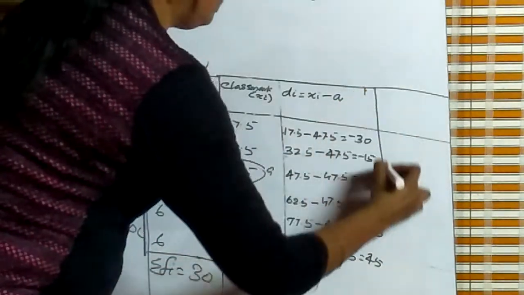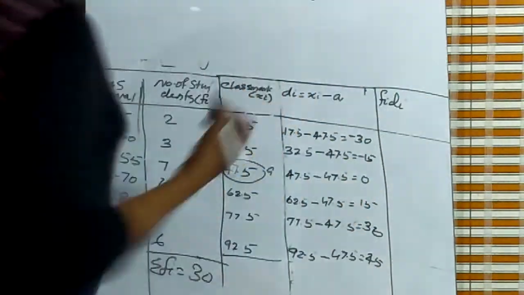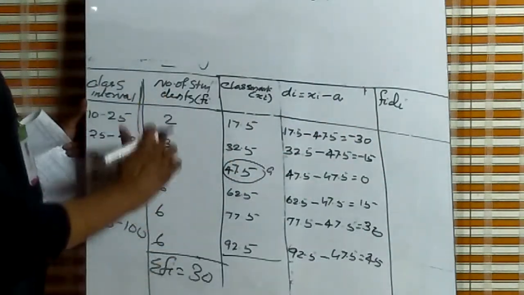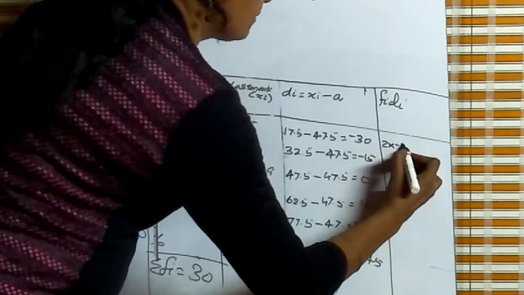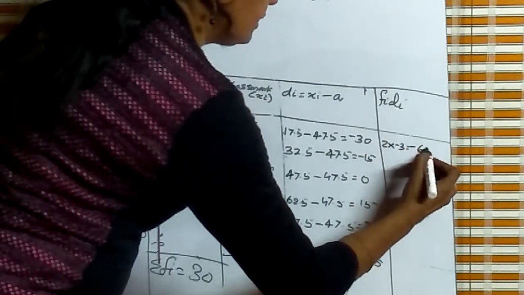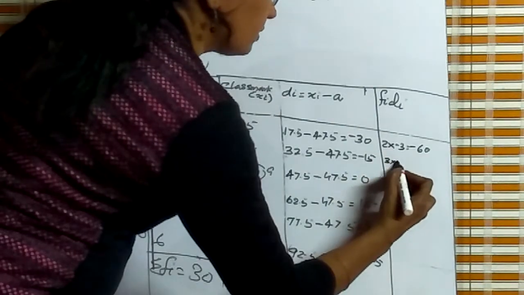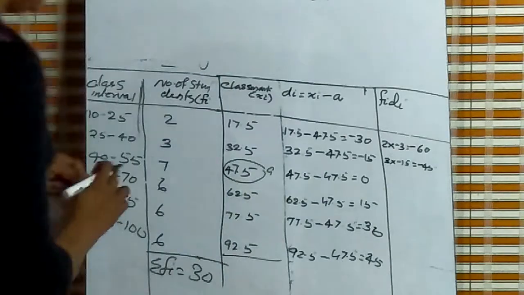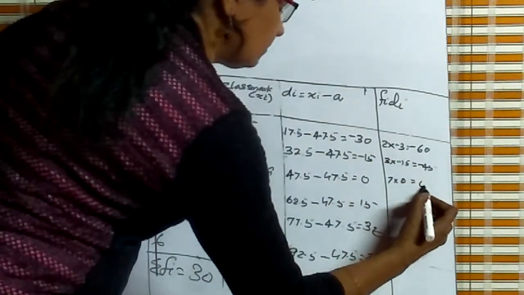Next step, Fi di. These are di and Fi is this column. 2 into minus 30 is equal to minus 60. Next, 3 into minus 15 is equal to minus 45. Next, 7 into 0 is equal to 0.